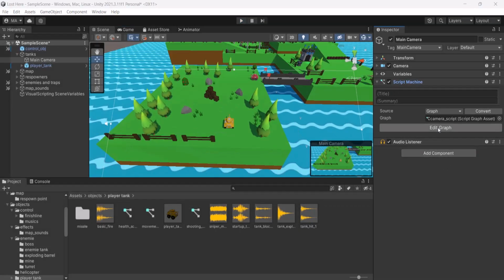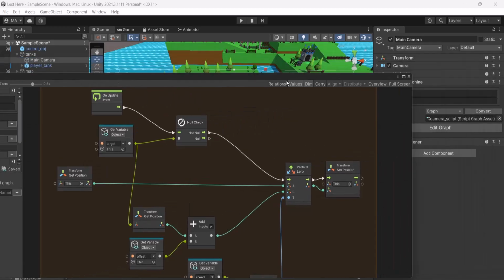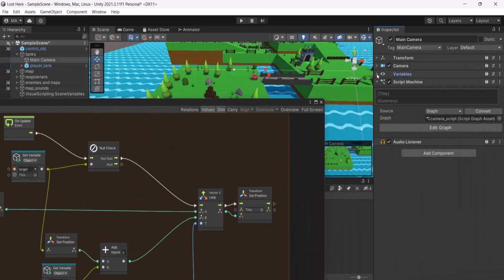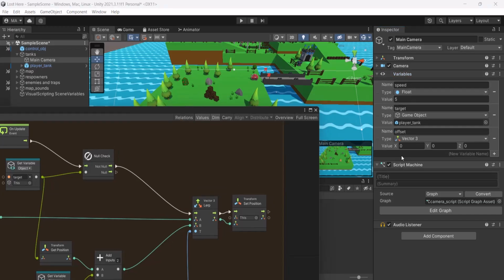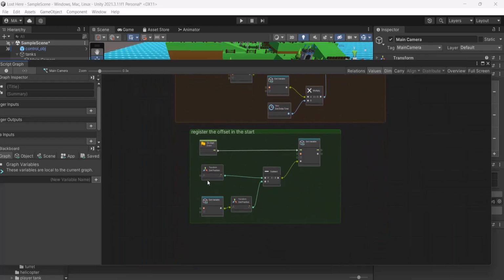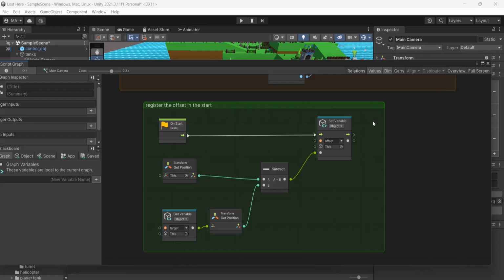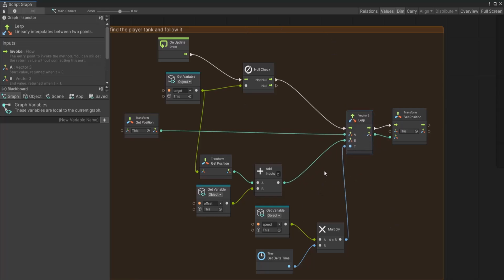Also, the camera has a script which makes it always follow the player, and of course the follow speed and everything else is adjustable in the variables. The offset here is 000 because I made the script record the actual offset at the start of the game, so you don't have to adjust it from here. Also, the camera uses linear interpolation to follow the player, which makes the movement of the camera smooth.